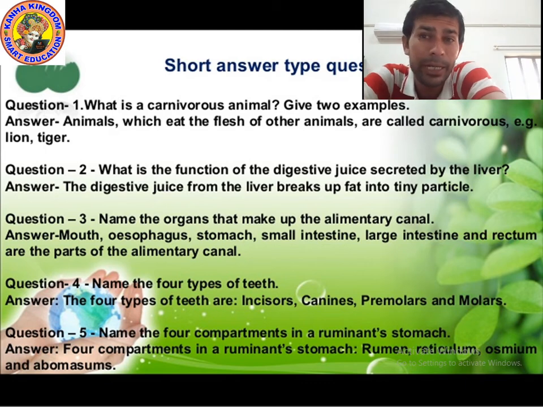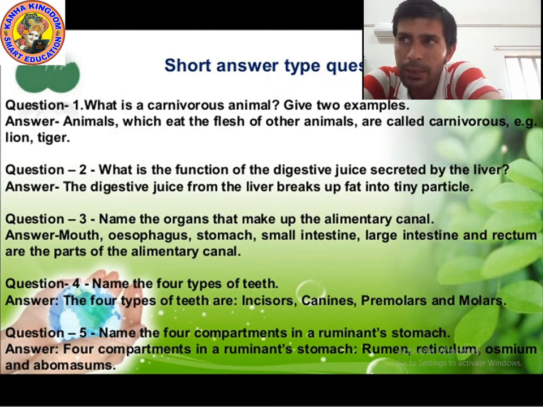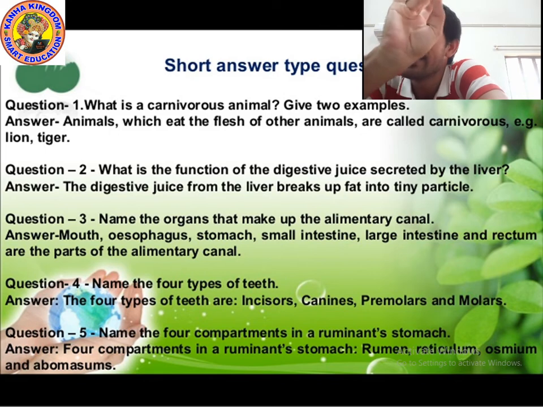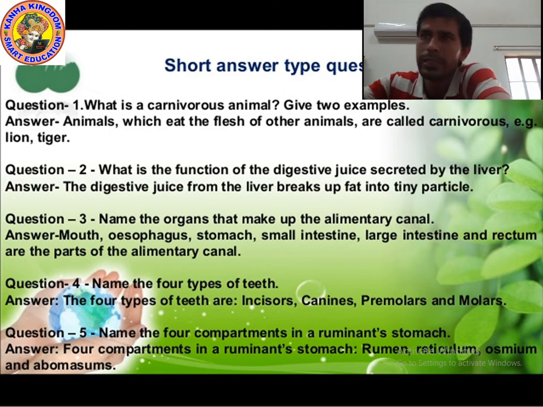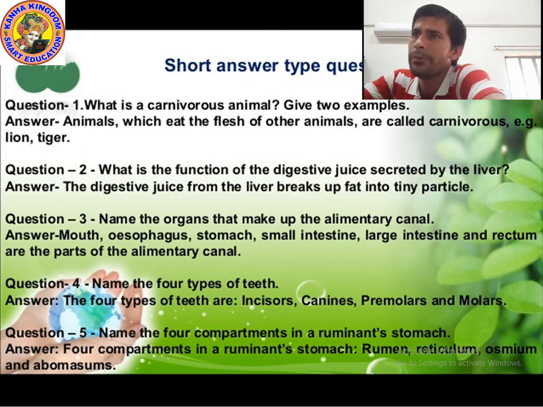Their stomach we can divide into 4 chambers, 4 parts. First is rumen, second is reticulum, third is omasum, or you can call it psalterium, and the last part is abomasum.